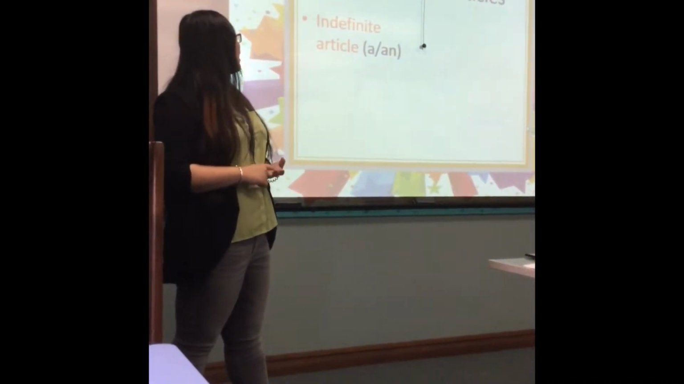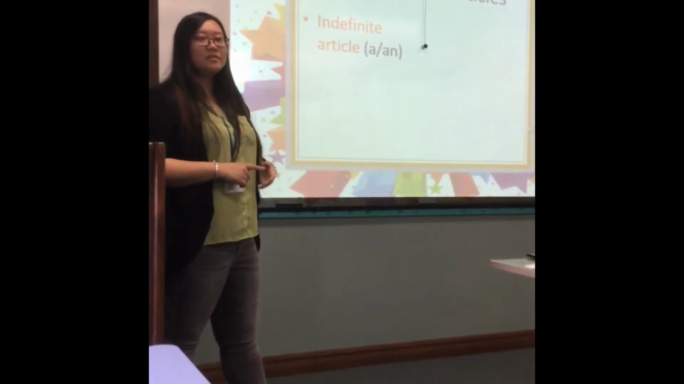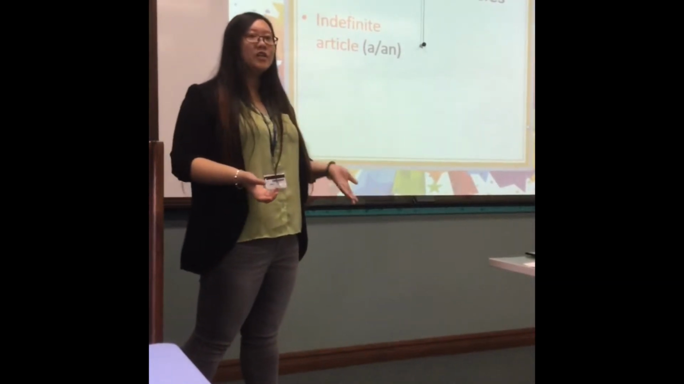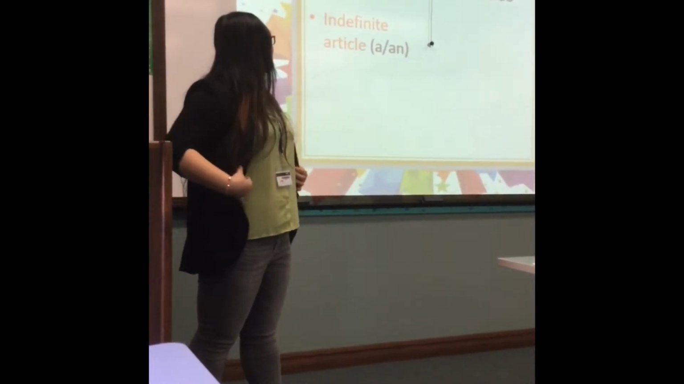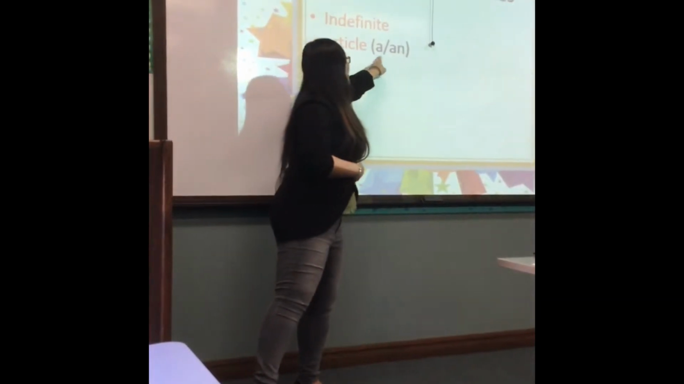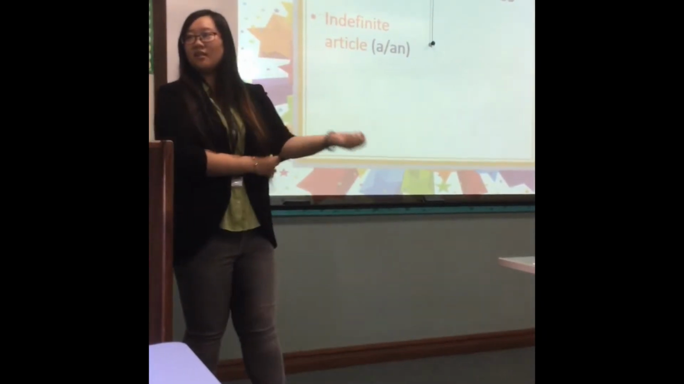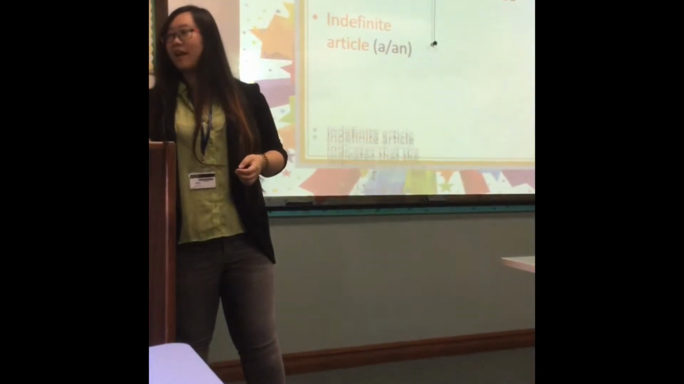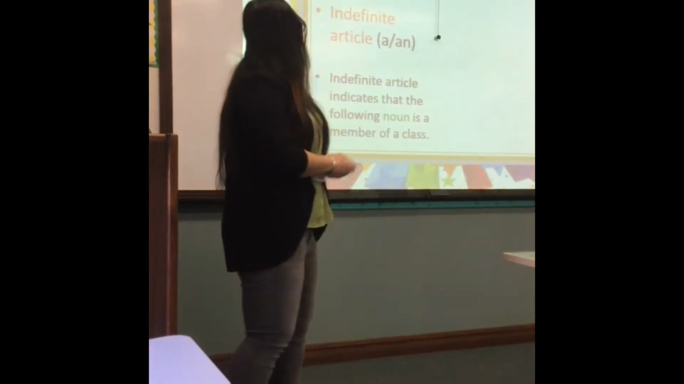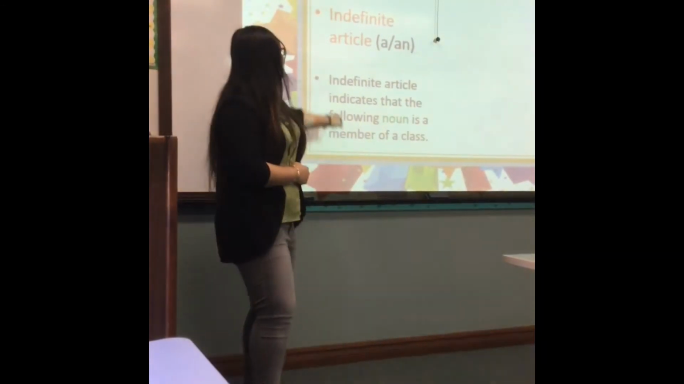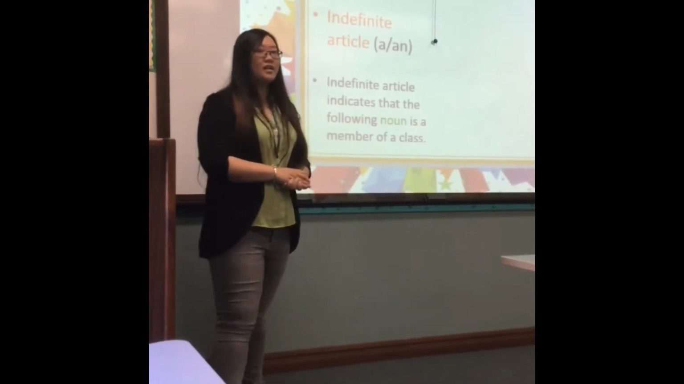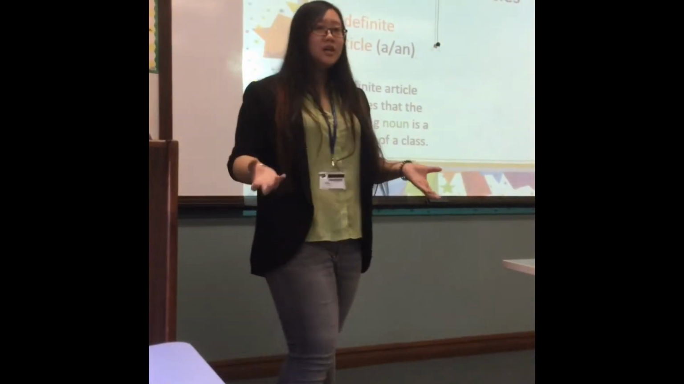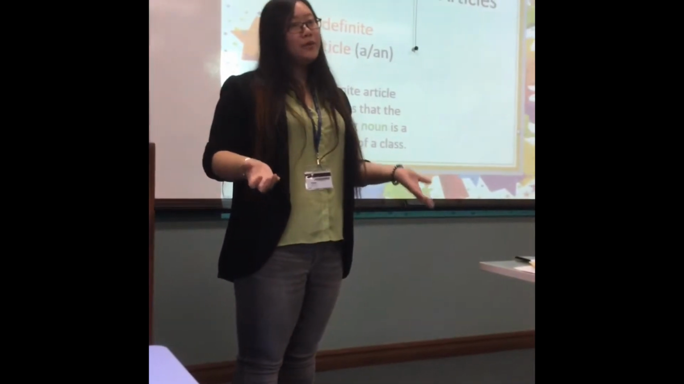As I told you, indefinite means you are not pretty sure. You are not very sure about something. So the indefinite article is a and an. So this is called the indefinite article, and we also have an explanation here. The indefinite article indicates that the following noun is a member of a class. It means you are not sure which one you prefer to choose.